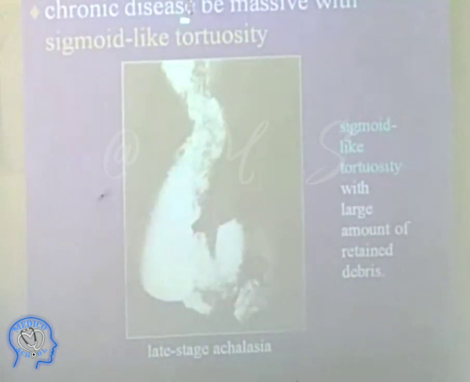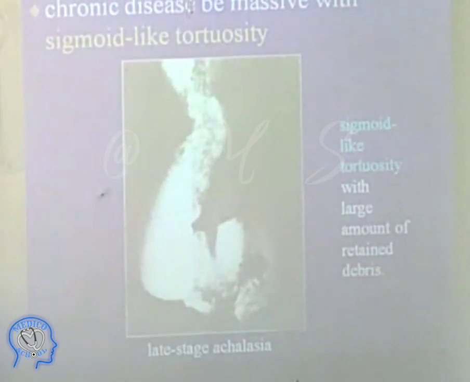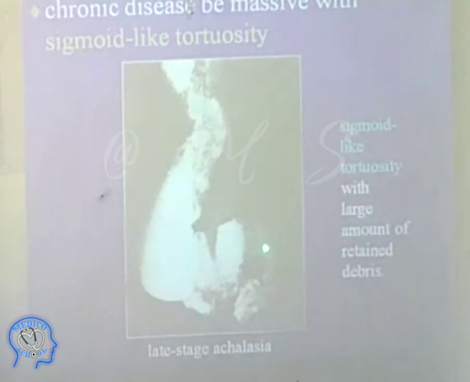This chronic disease gives the sigmoid appearance. Now when the disease becomes more chronic, there's more dilatation above that lower esophageal junction. So it gives like one sigmoid-like tortuous thing. You see the debris of the food all over here. Here is the obstruction. Are we clear?